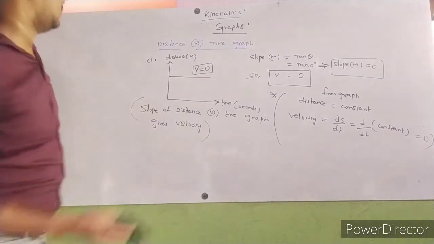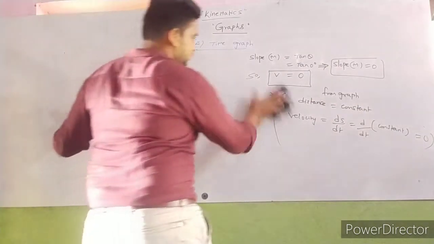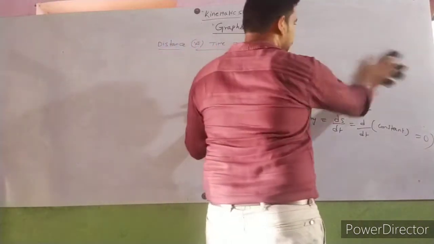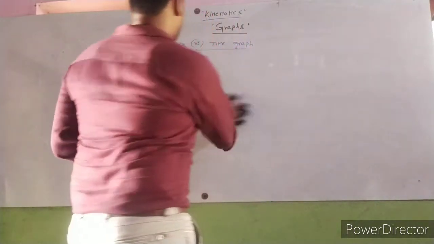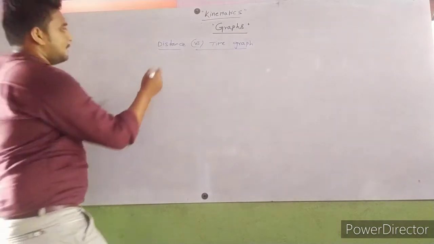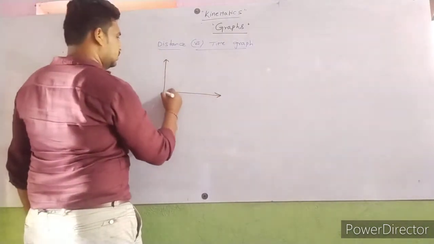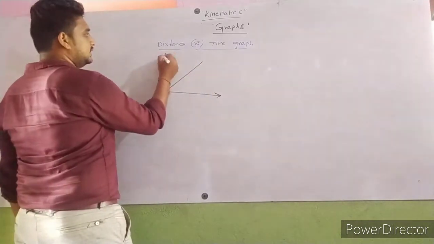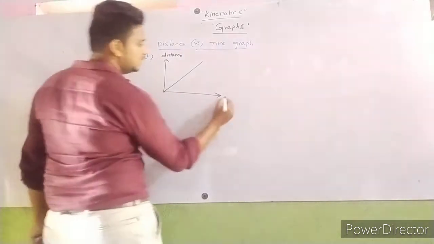Next, here this is distance, second graph, this is time.